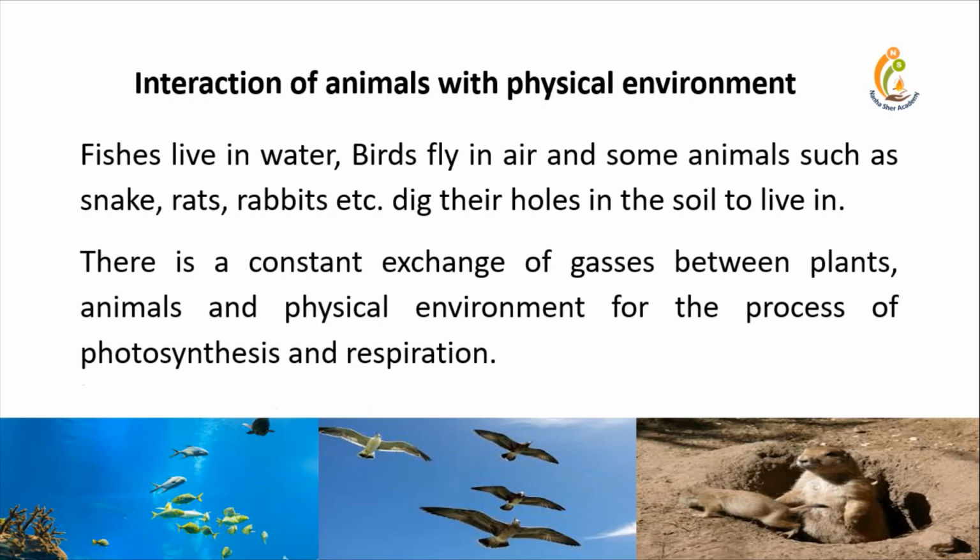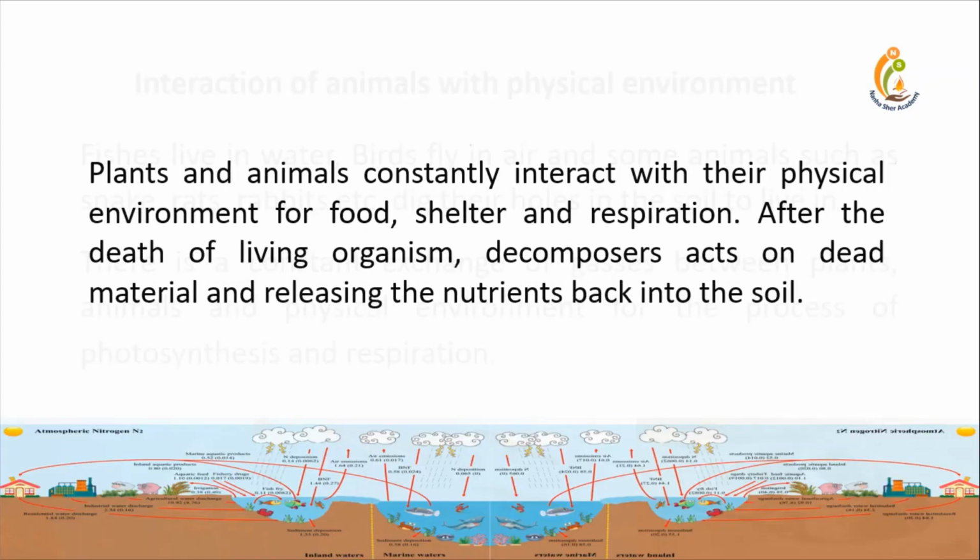There is a constant exchange of gases between plants, animals, and the physical environment for the process of photosynthesis and respiration. Plants and animals constantly interact with their physical environment for food, shelter, and respiration. After the death of a living organism, decomposers act on dead material and release the nutrients back into the soil.